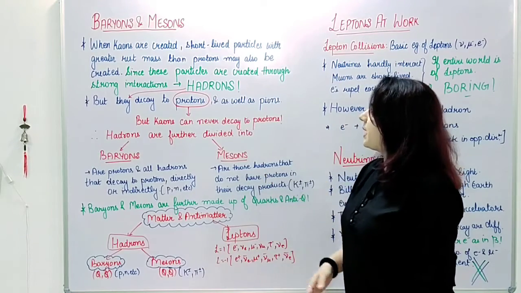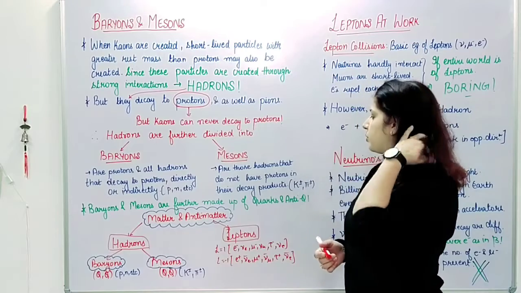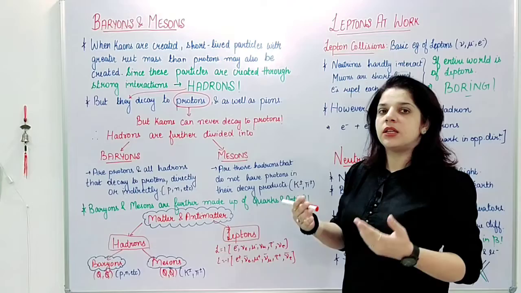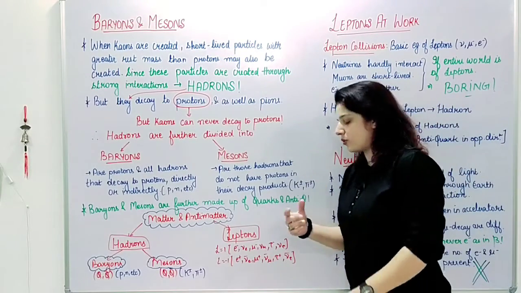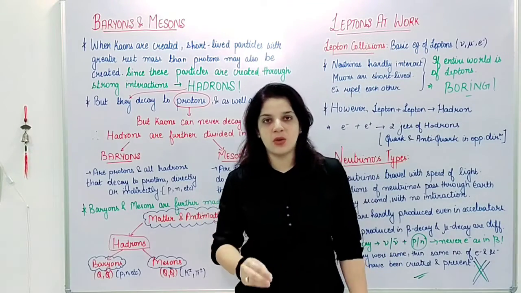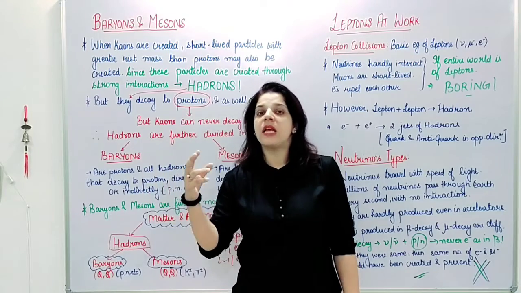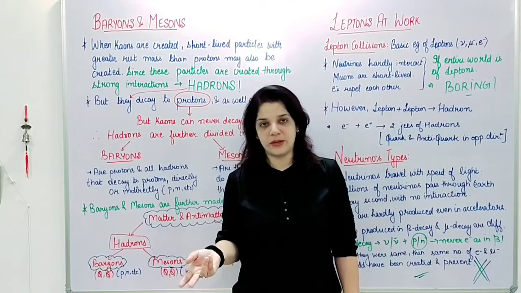Then the second part is mesons. Mesons are those hadrons that do not have protons in their decay products, either directly or indirectly. So the examples would be kaons and pions. Now we know what baryons are and what mesons are. Basically these are two types of hadrons, and hadrons and leptons are basically two types of matter and antimatter.